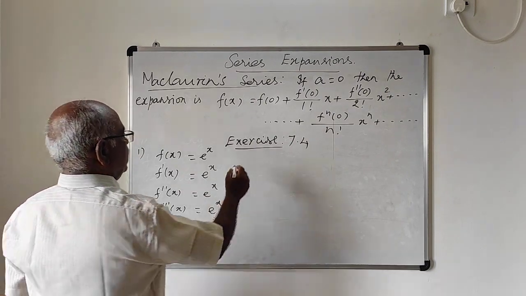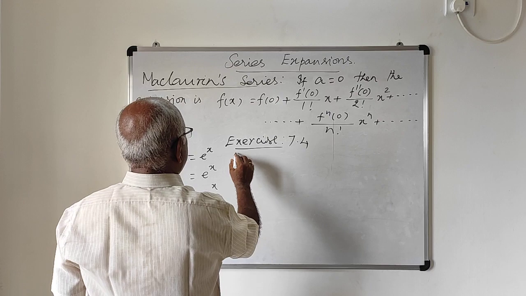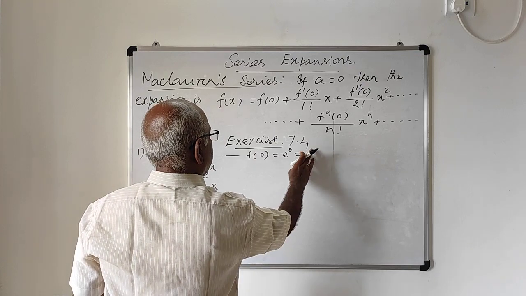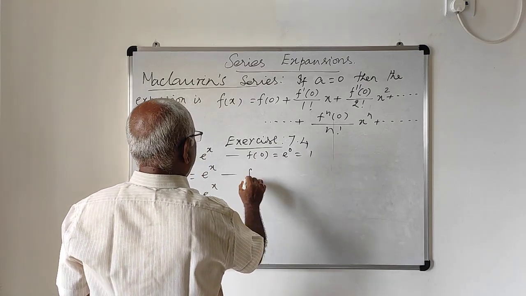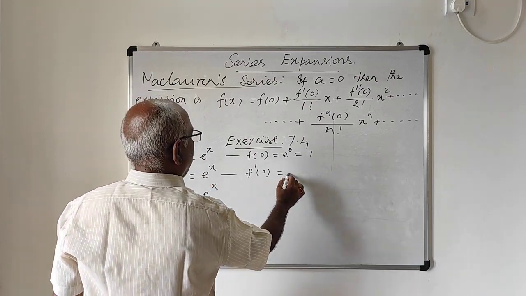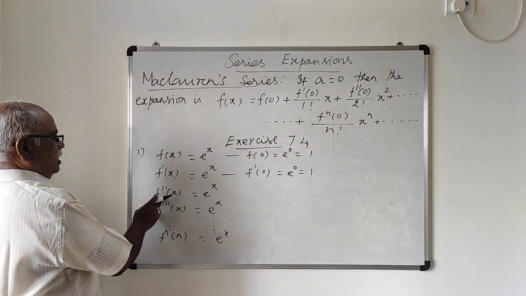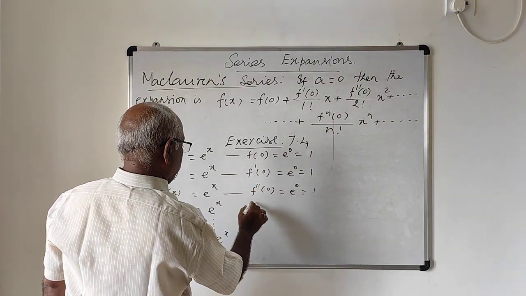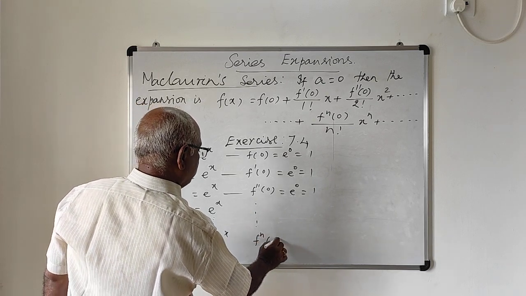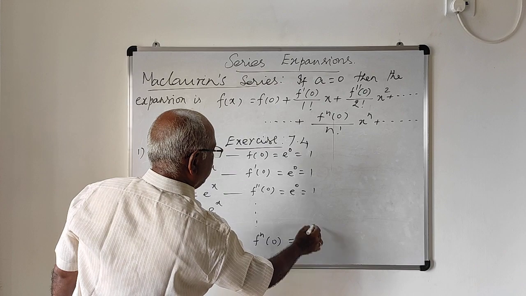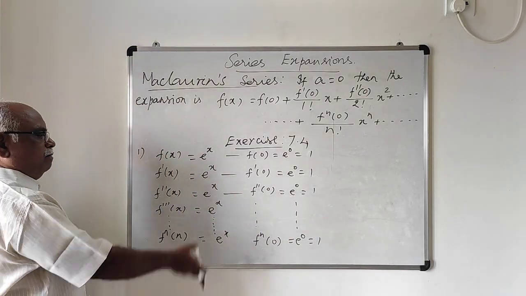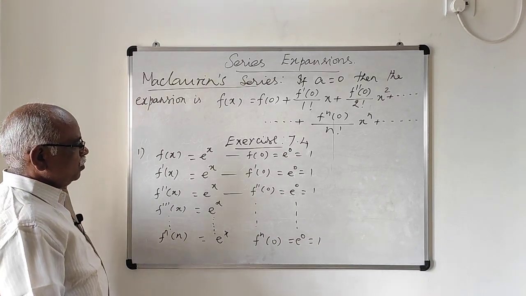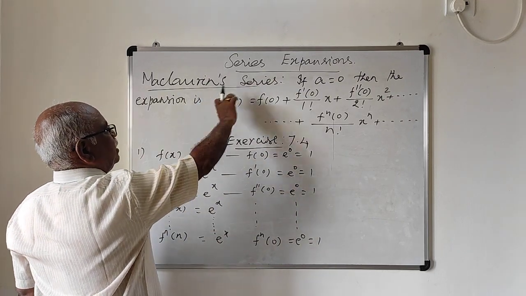Therefore, what is f of 0? We want f of 0 from this. f of 0 is e power 0, which is equal to 1. Next, f dash of 0 is again e power 0, which is also 1. f double dash of 0 is also e power 0, again 1, and so on. f n dash of 0 is also e power 0, which is also 1. Like that, you can find the successive differentiations up to infinite times. So, now you replace these values into the Maclaurin series. The Maclaurin series is this.